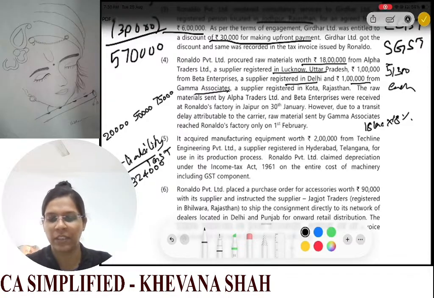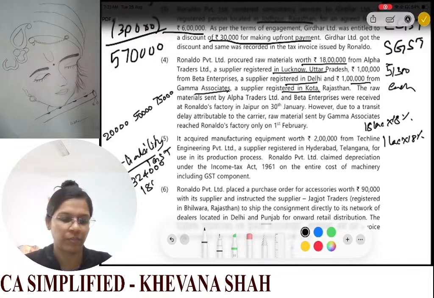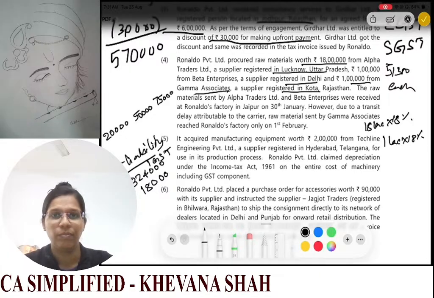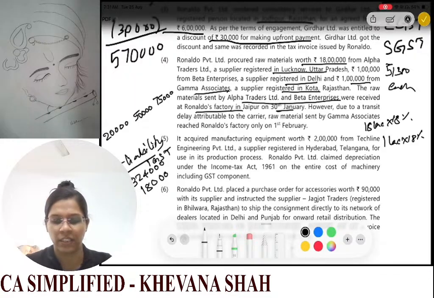Now next what they are saying, 1 lakh from Beta Enterprises, a supplier registered in Delhi, and 1 lakh from Gamma Enterprises, a supplier registered in Kota, Rajasthan. Now for Beta Enterprises again you will have IGST. Okay, so on 1 lakh at 18% you will have 18,000. Now for Gamma, what they are further saying is, raw materials from Alpha and Beta were received on 30th January, but due to transit delay, raw material sent by Gamma was received only on 1st of February.